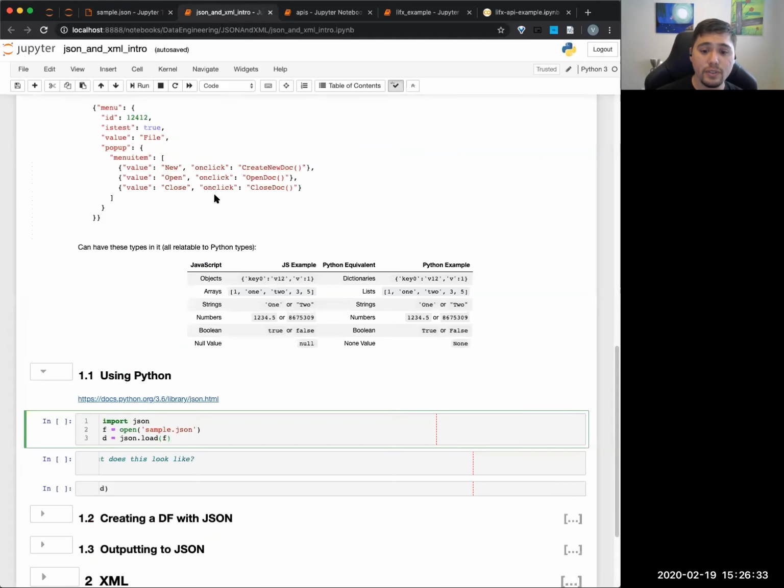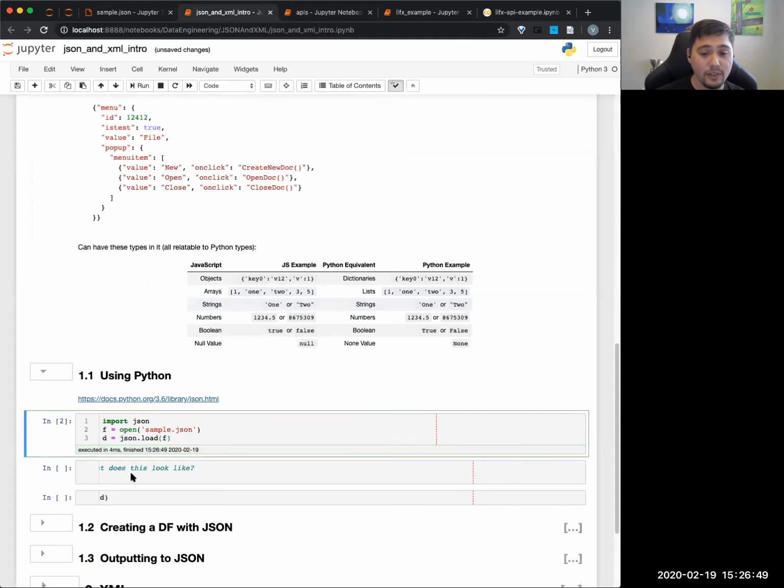Okay. So I want to load this into Python, right? So I can actually create this f as my file. So this is the open part. Basically, I just open up this file. That's what this f is. And then json, which we're importing right here, is a package. And this will actually load in that file into d, right?